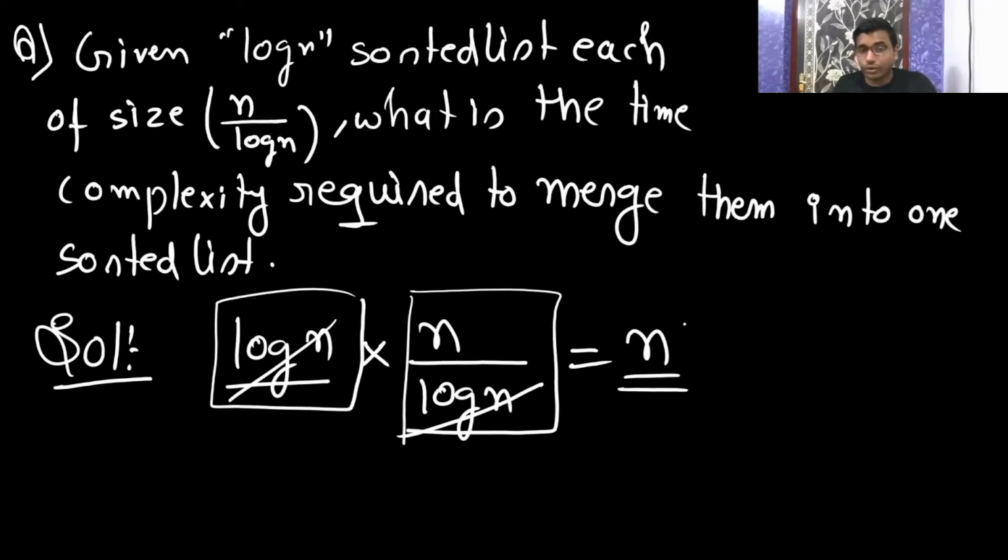I have told you that whatever the number of elements is, that is going to be the time complexity of merge. So merge is going to take big O of n time. To go one level up, it will again take big O of n. Now we have to find how many levels we have to go, meaning what the height is going to be. Am I clear?